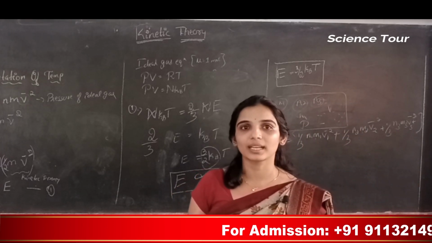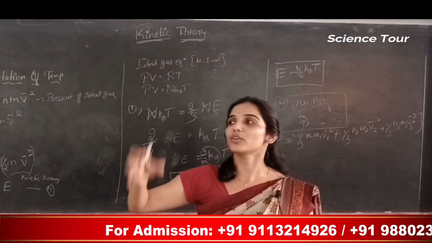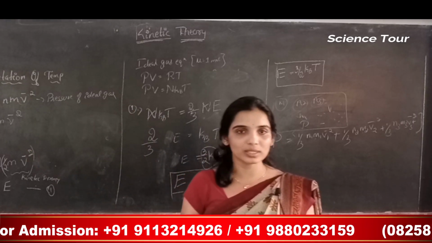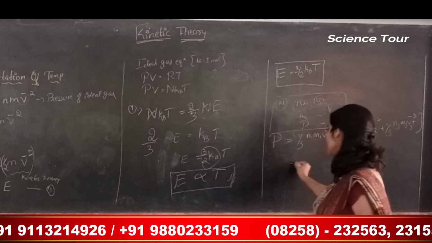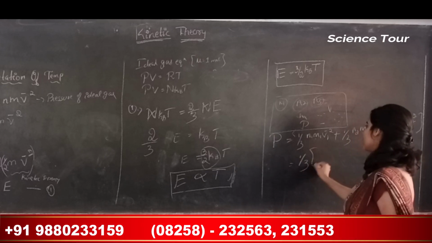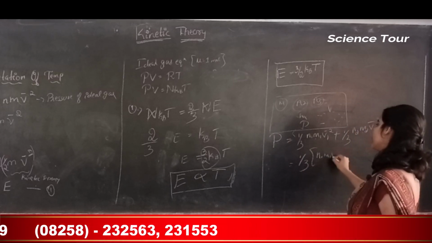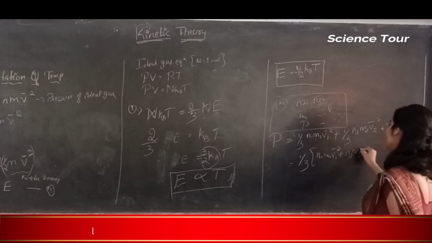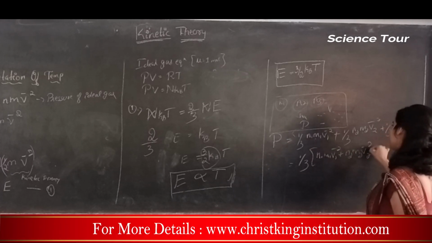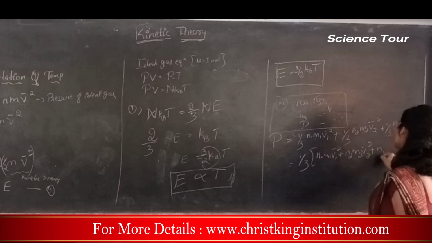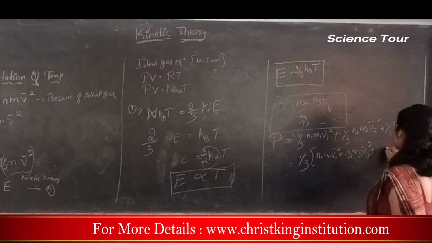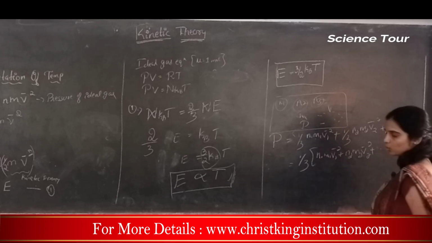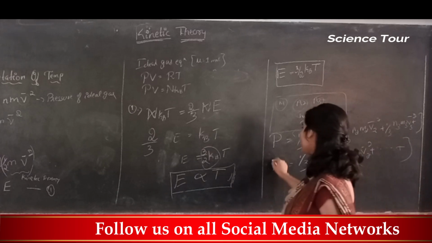Alright, you are following? So the sum of the pressures of all the gas molecules is nothing but the total pressure: 1/3 N1 M1 V1 bar square plus N2 M2 V2 bar square plus N3, and so on. Correct? So on. This is the pressure.